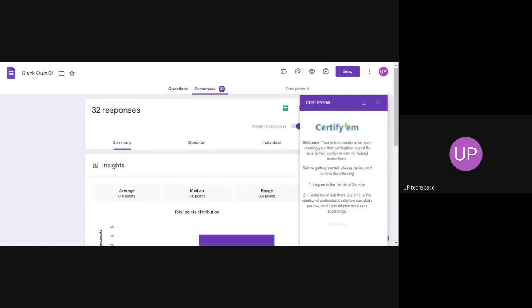After this, you have to go to your Google Slides or Google Doc, anything. Suppose that I am taking Google Slides. So go to Google Slides and create a certificate template. For you, I have created a small certificate template. Actually, that is not a standard one. I just created that for you, because you asked for that particular thing.